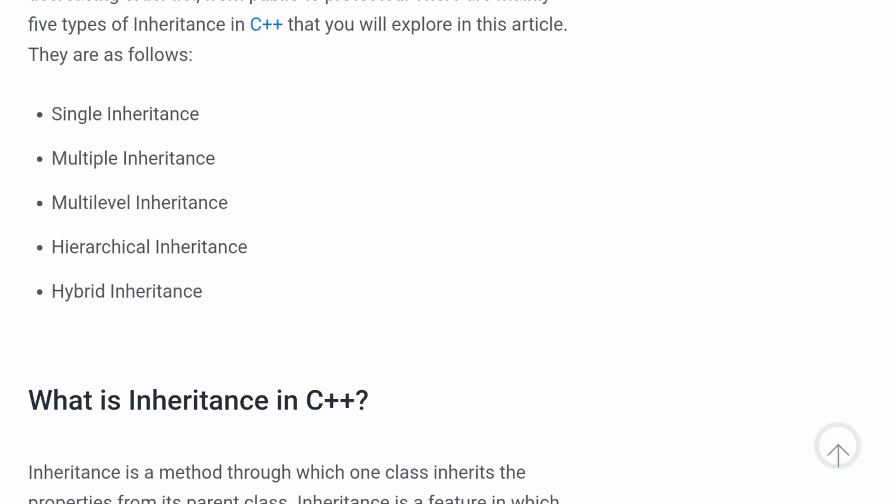These are the five main types of inheritance: single inheritance, multiple inheritance, multi-level inheritance, hierarchical inheritance, and hybrid inheritance. We are going to implement the different types of inheritance by using C++ programs.